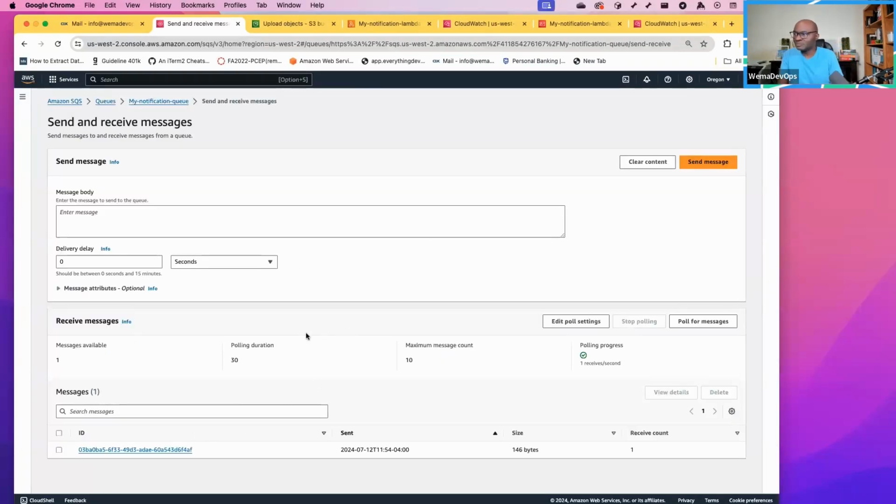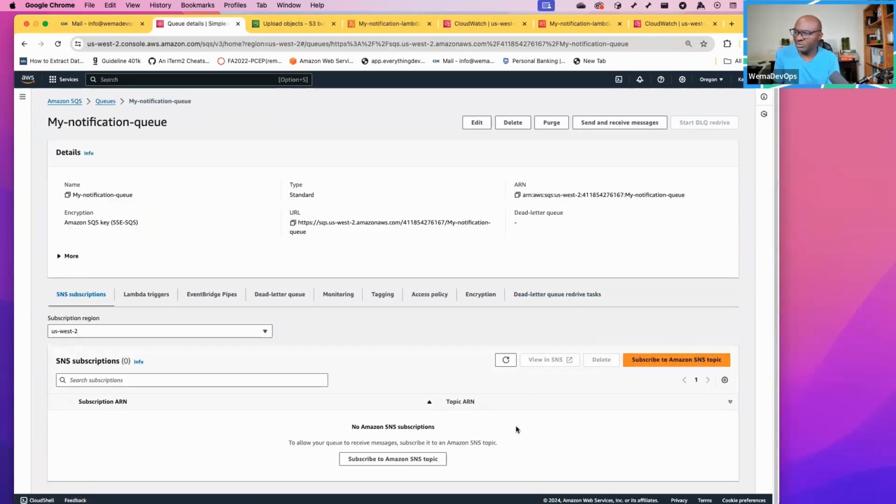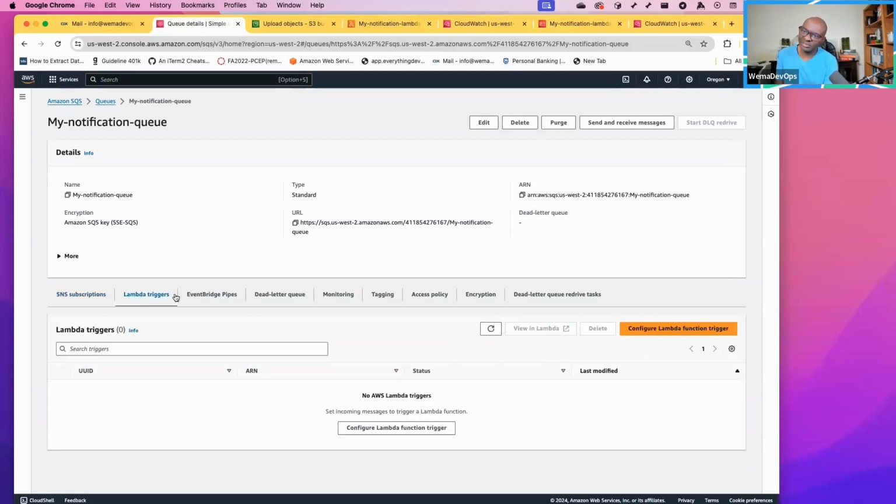So we can have other subscribers to the queue. If I needed to process this message from the queue, I can have something subscribe to this queue, or I can send this to another trigger, or send it for processing. I can configure a Lambda function to trigger from this, but we are working it the other way. Right now, we've just dropped the message in the queue. Then we can have a process, maybe an EC2 instance, or we can create another Lambda function that will take that message from the queue, process it, and do something with it.